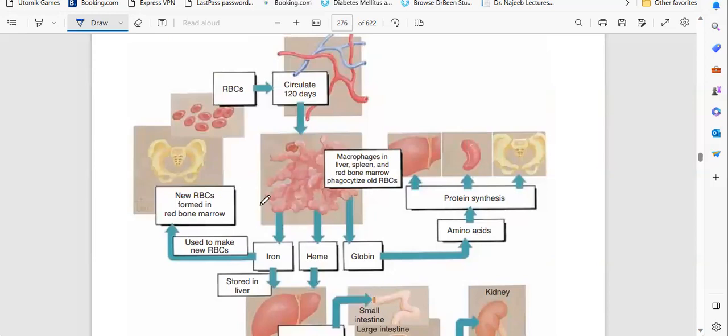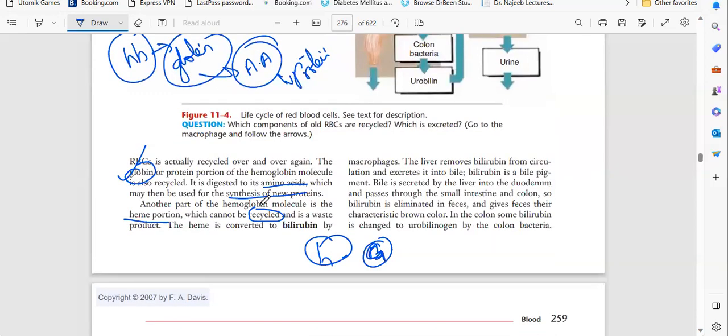Another is heme. What does heme do? Heme is a waste substance. So heme is converted into bilirubin. Okay, who converts it? Macrophages will convert the heme into bilirubin.